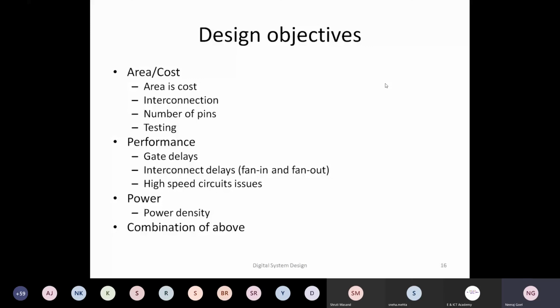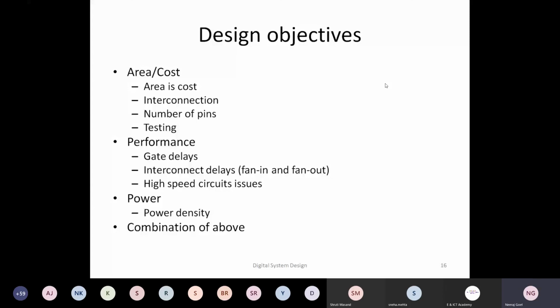Now, area is not a cost, but verification is a cost. So more transistors would require more testing, more verification time. So these are all cost factors. The other important thing is performance. The better the performance, the higher it will sell. So performance means how many gate delays would be there, how many cycles would be there, and then when we go into detail, it depends on interconnection, it depends on fan-in, fan-out. All of these things depend. Finally, it tells you what the performance is.